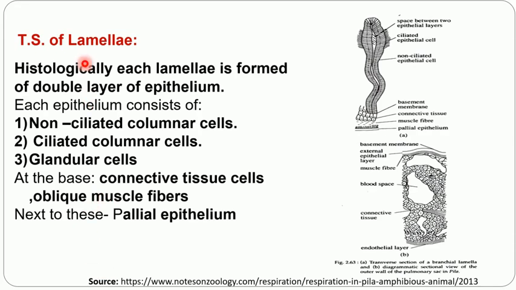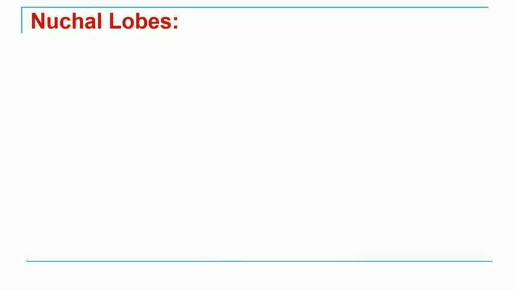So just next to the lamella you have the pallial epithelium. It is attached to the pallial epithelium. Okay, now we come to the second accessory structure for the aquatic respiration, that is nostril lobes. So what are these nostril lobes? There are two nostril lobes, that is left and right nostril lobes.